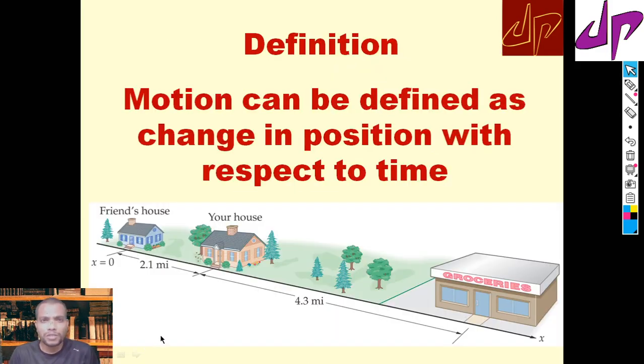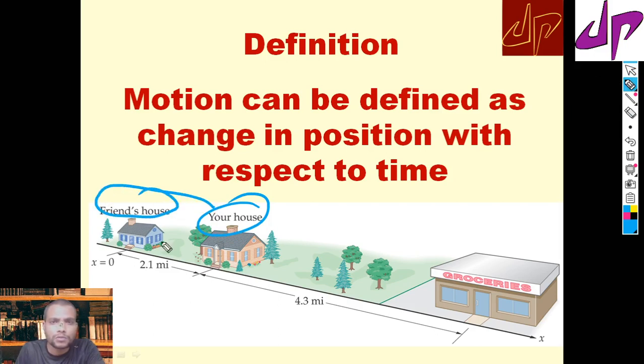So let us define motion. Motion can be defined as change in position with respect to time. Suppose you are going from your house to your friend's house. You need to change position from your house to your friend's house, so you need to move.